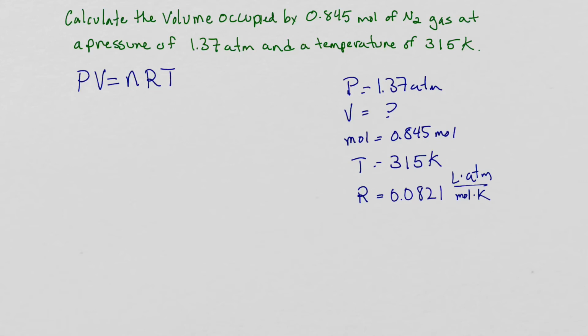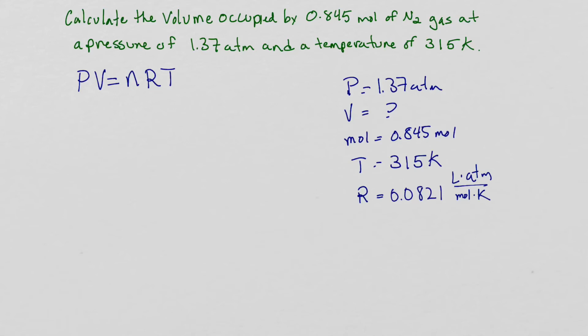Now, I'm going to go ahead and rearrange the equation before I plug things in. You can do it however makes sense for you. You can plug in the numbers and then rearrange, or you can rearrange with just the variables and then plug in the numbers.